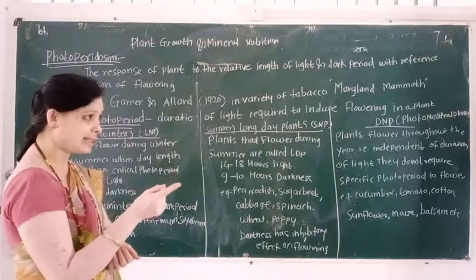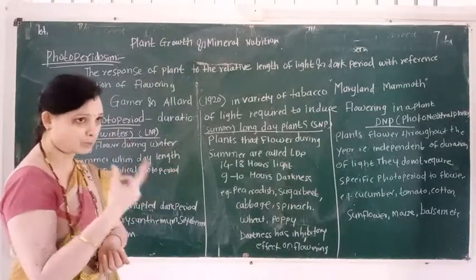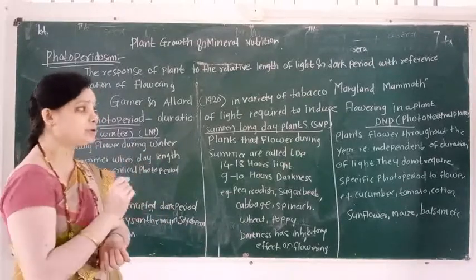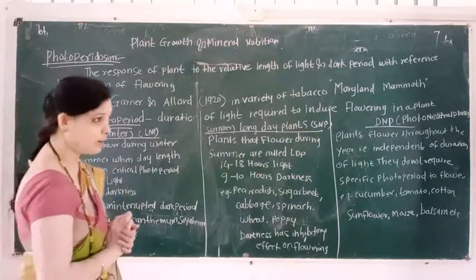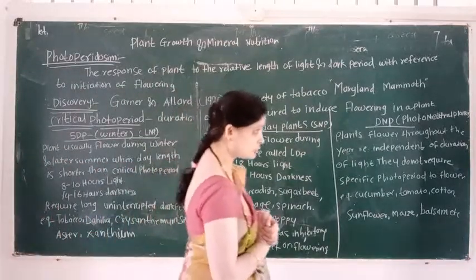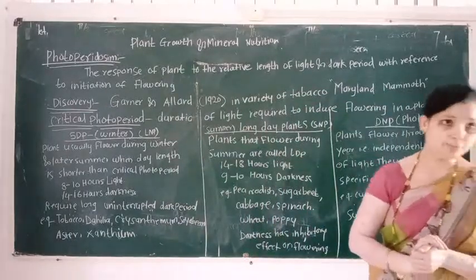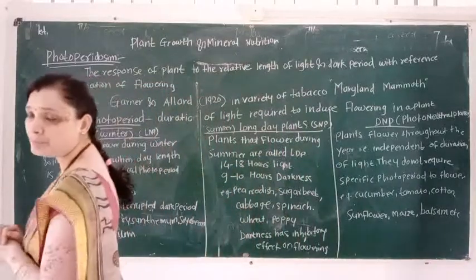SDP is known as long night plant, long day plants are known as short night plants, and day neutral plants are known as photoneutral plants. So students, in this lecture we learn the most important concept.